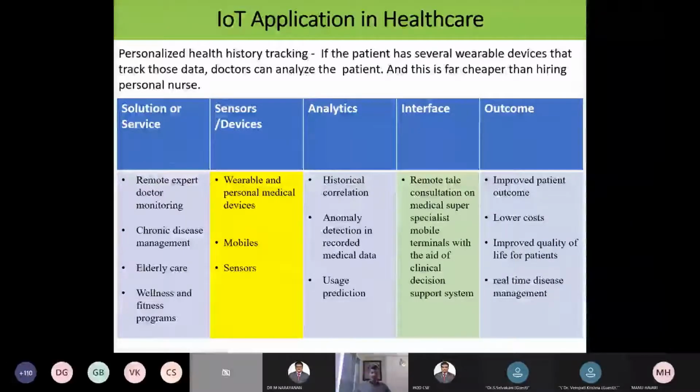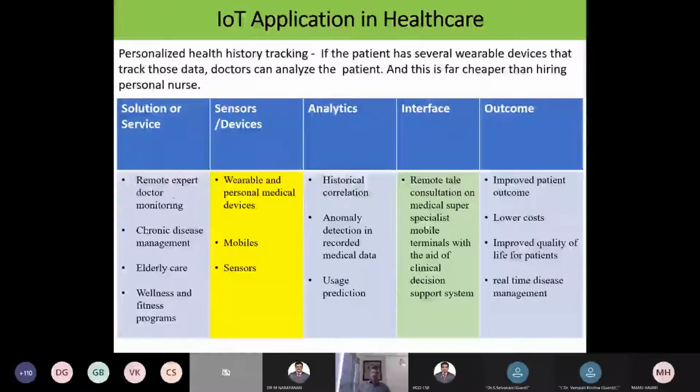Solution or service: remote expert doctor monitoring. So you can take suggestions from the expert. Like when we are conducting a virtual mode program, we receive information from experts in different corners. That is one added advantage even with the virtual program. Like that, with IoT I can get suggestions from the respective doctor. Whichever doctor is very popular, I can get suggestions from him also from where I am. So that is one added advantage with the IoT.